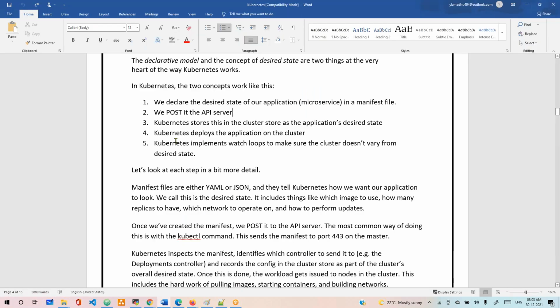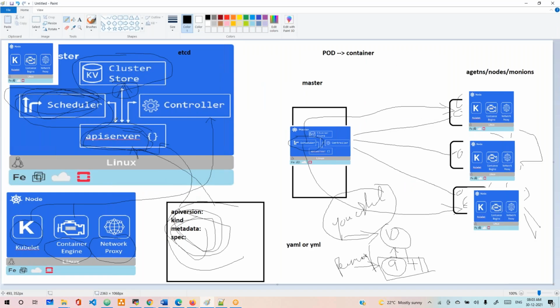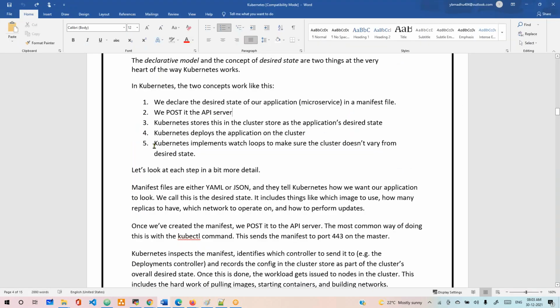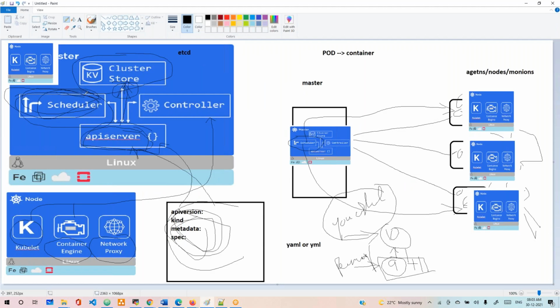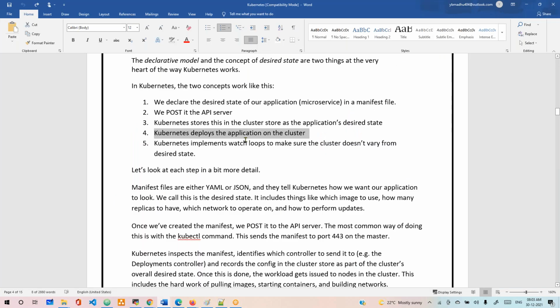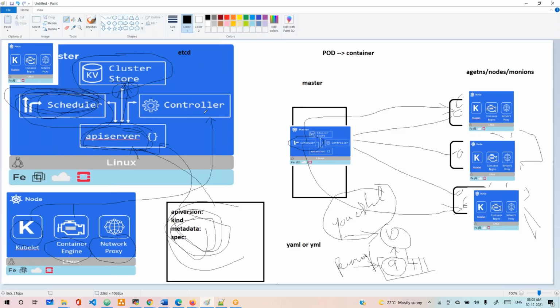After that, what happens? Kubernetes stores the application and desired state in the cluster store. Whatever you post, it will be stored in the Kubernetes cluster store, such as how many replicas and all that information. Next, Kubernetes deploys the application to the cluster. Basically, the scheduler will go and deploy to the cluster, and these are managed by the controller manager.